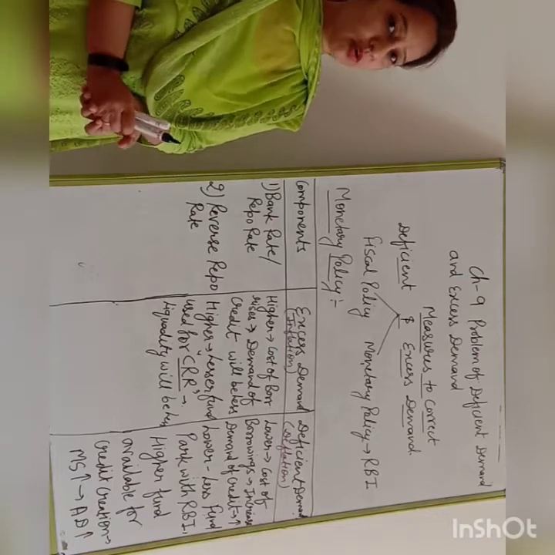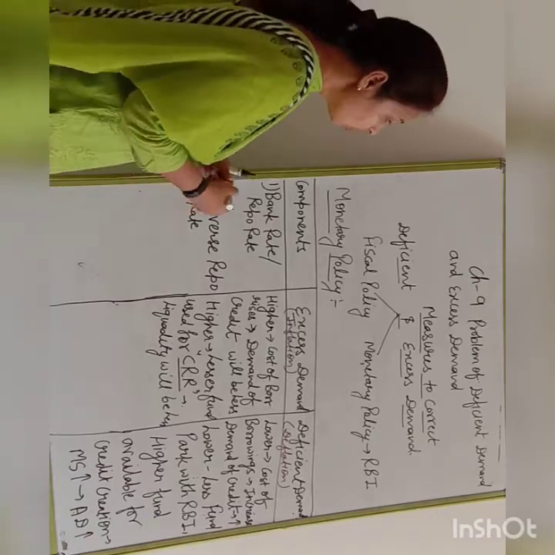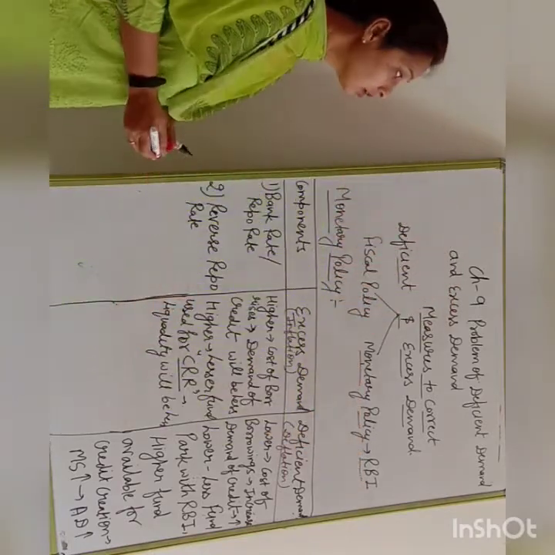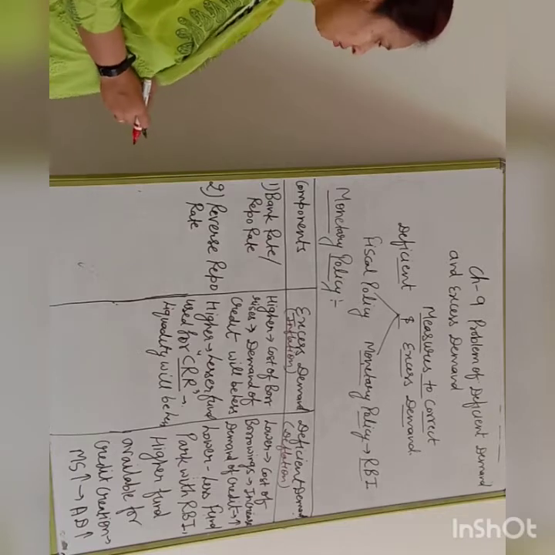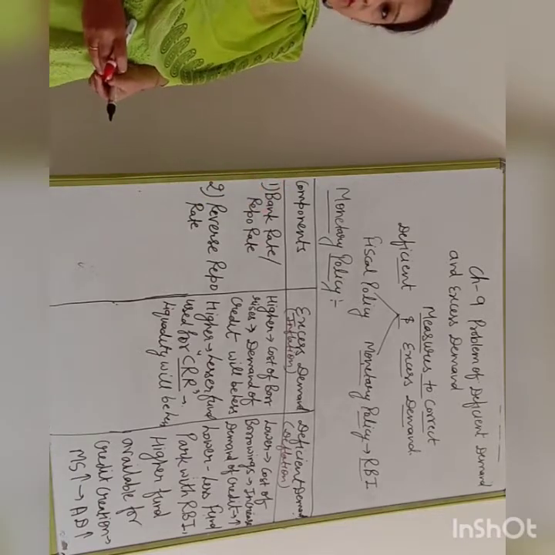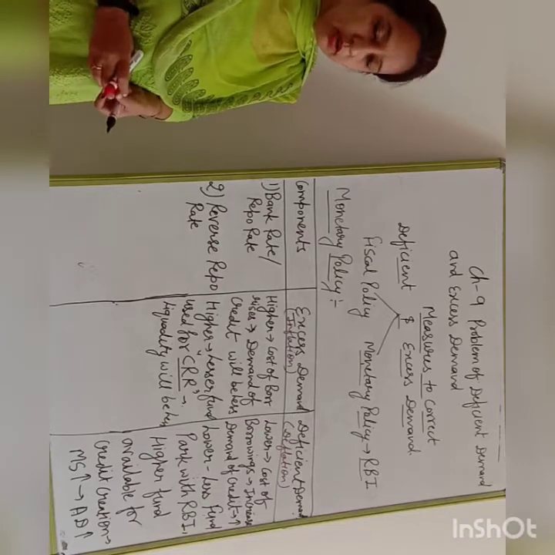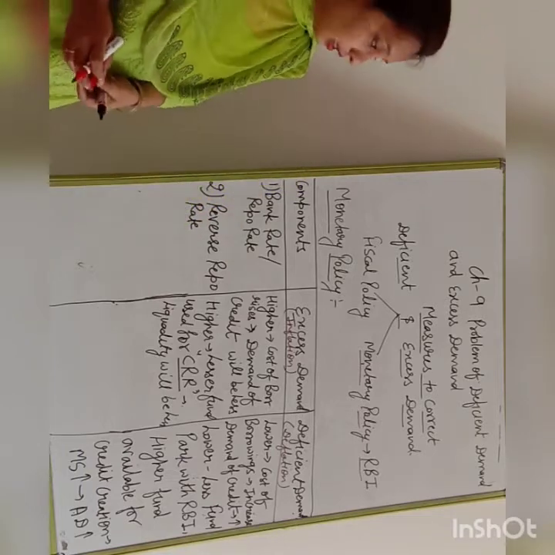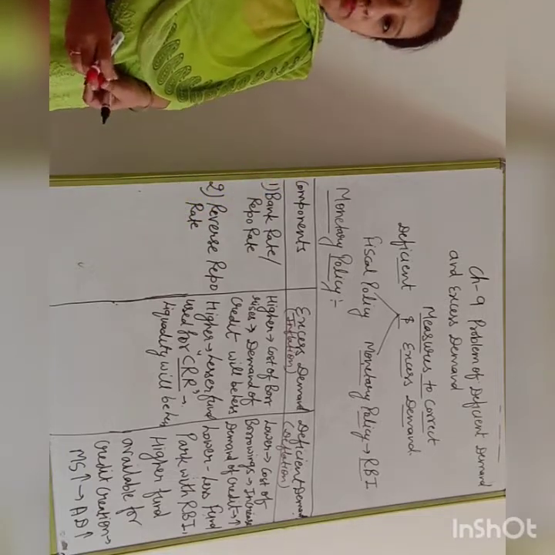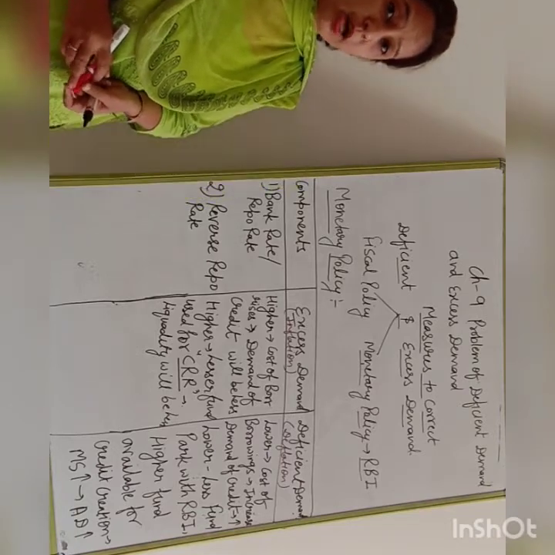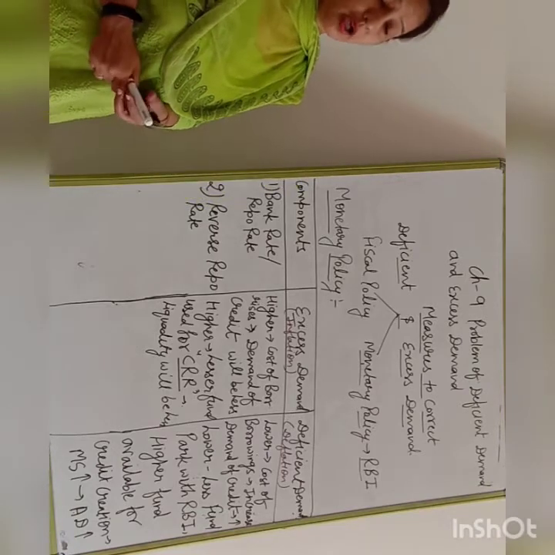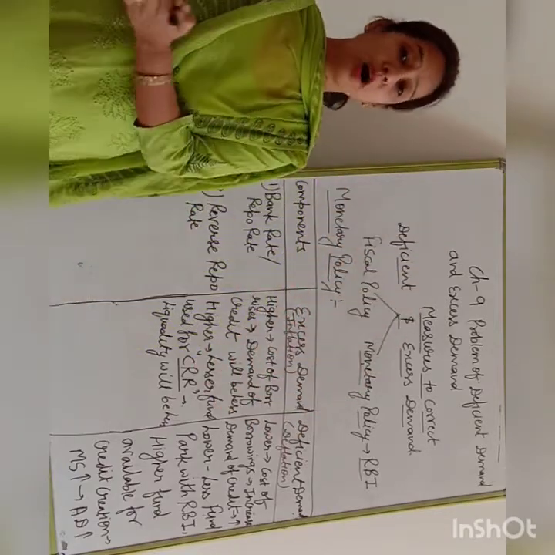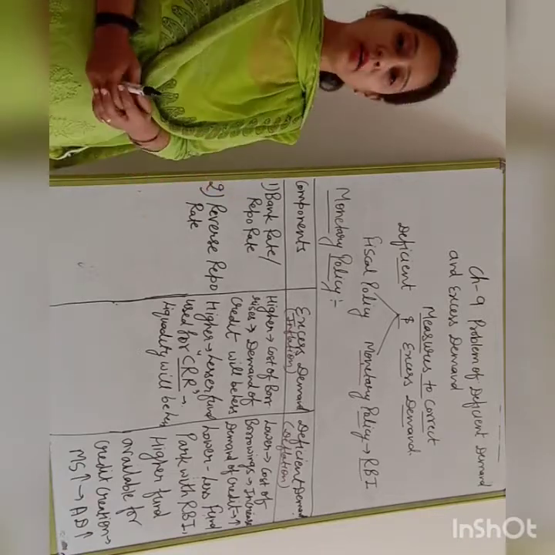Fiscal policy we have already discussed. Today we are going to discuss monetary policies, which are taken by the RBI to correct excess demand and deficit demand in the economy. The first component which we are going to discuss is bank rate and repo rate. I explained all these rates in chapter 6, Banking. What is the meaning of bank rate and repo rate? The rate at which commercial banks take loans from the RBI is known as bank rate and repo rate.